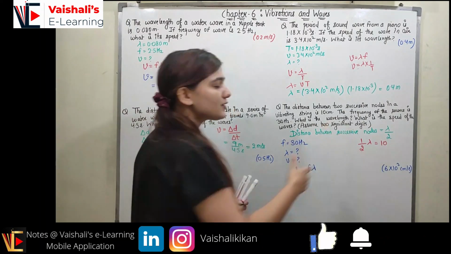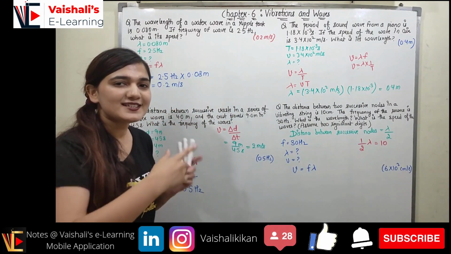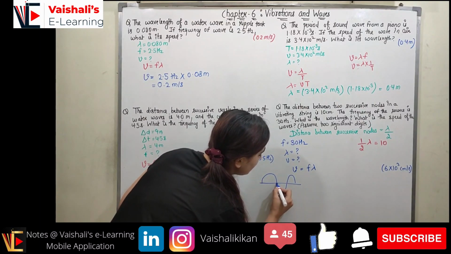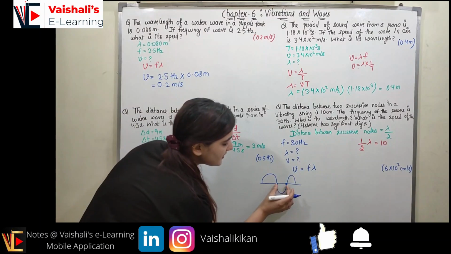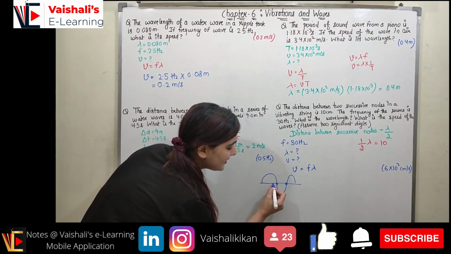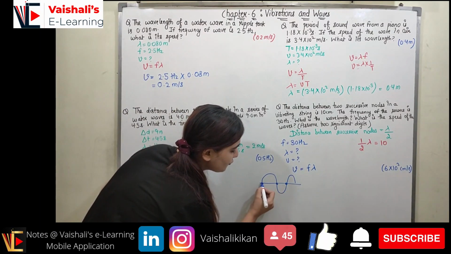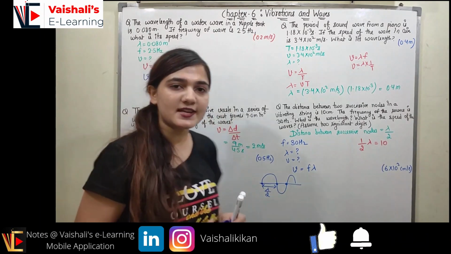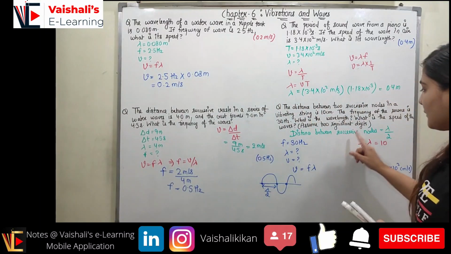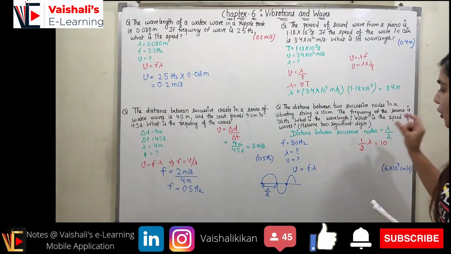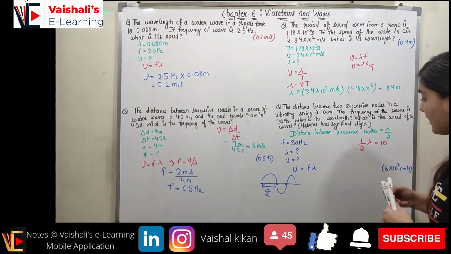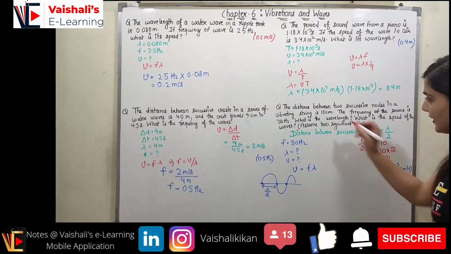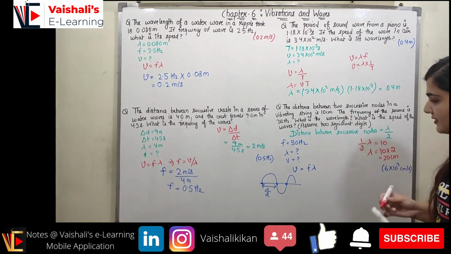Now distance between two successive nodes. If I take my wave like this, the distance between these two nodes, you can see here only half of the cycle is complete, or I can take these two nodes as well. So distance between two nodes is half of the wavelength, so it can be represented as lambda upon 2. Lambda upon 2 is given, which is 10. So lambda will be equal to 10 into 2, which is equal to 20. Now it is given in centimeters, so 20 centimeter.